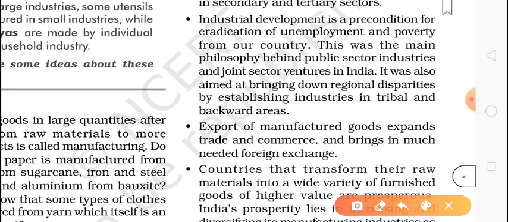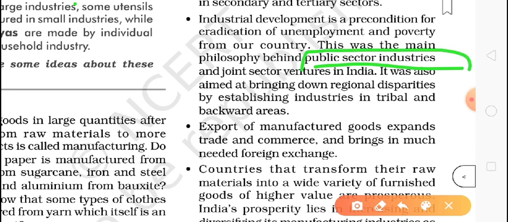So this was the main philosophy behind the public sector industries and joint sector ventures in India. It was also aimed at bringing down regional disparities by establishing industry in the tribal and backward areas. Now I need to explain this here. Public sector means government factories.